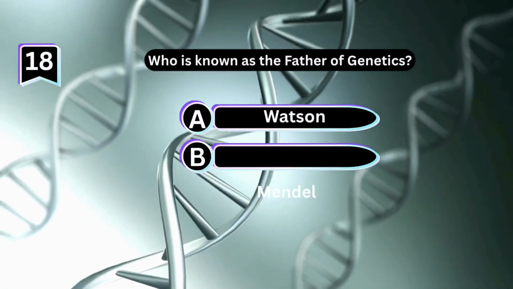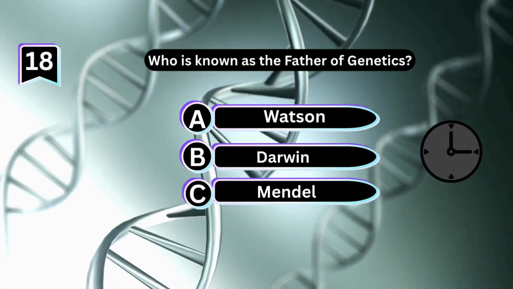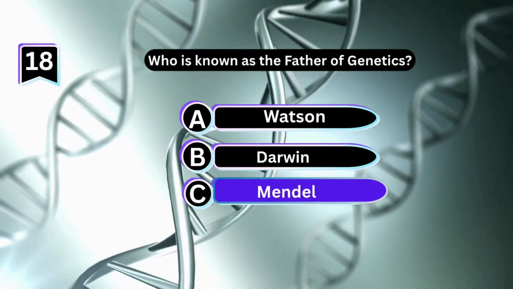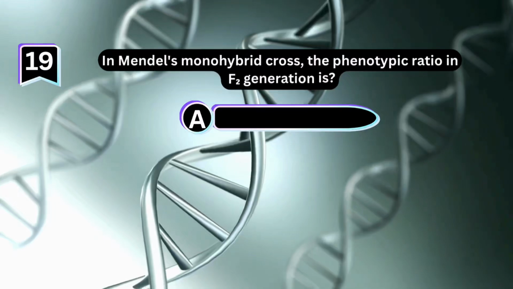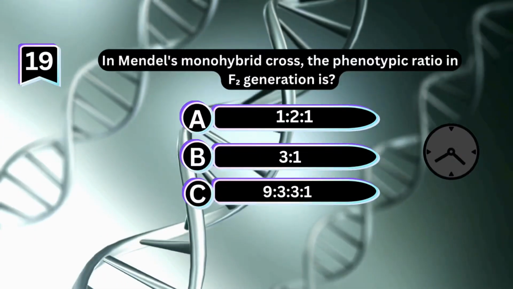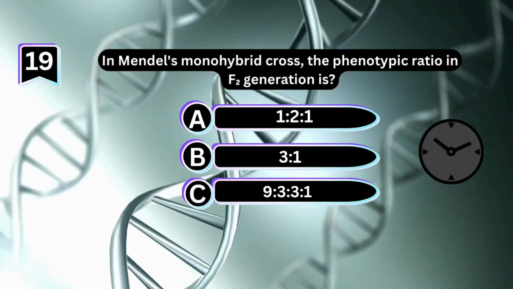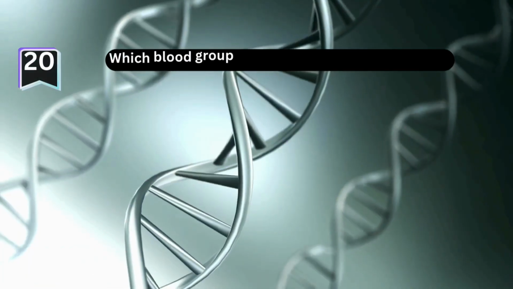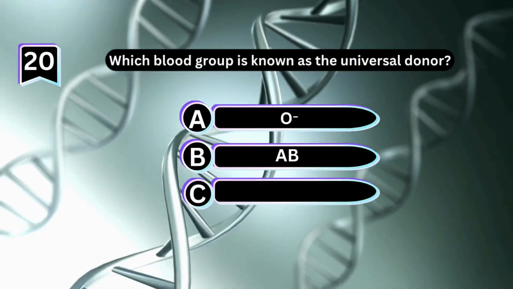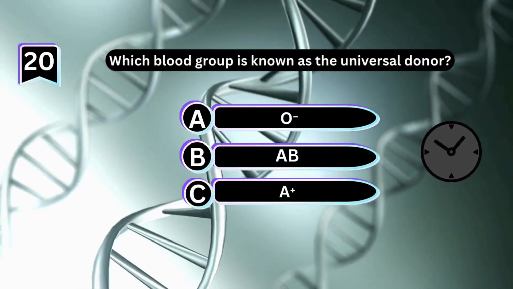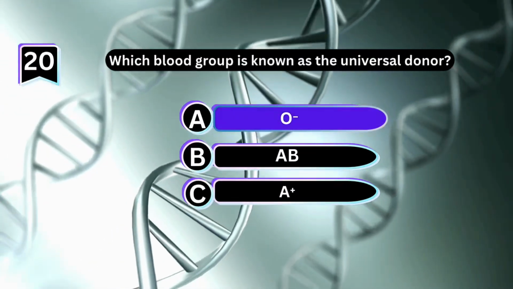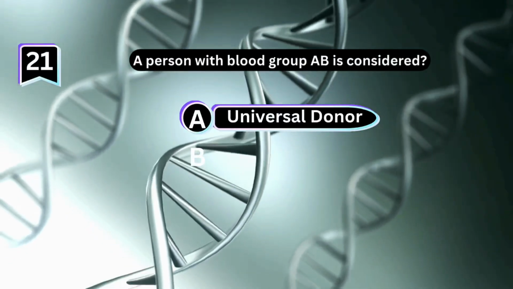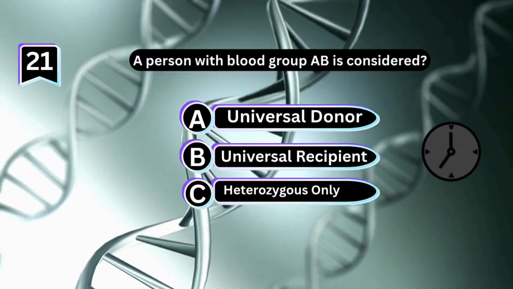Who is known as the father of genetics? In Mendel's monohybrid cross, the phenotypic ratio in the F2 generation is? Which blood group is known as the universal donor? A person with blood group AB is considered?